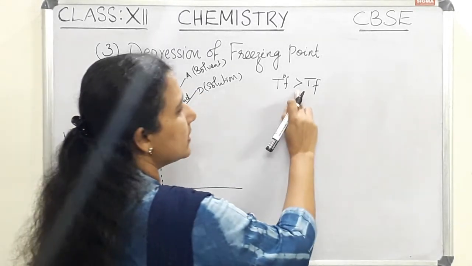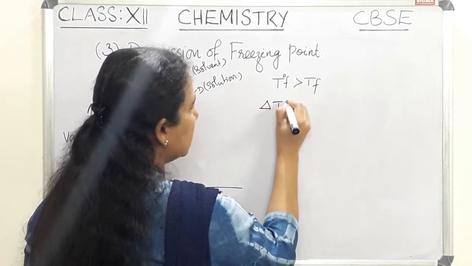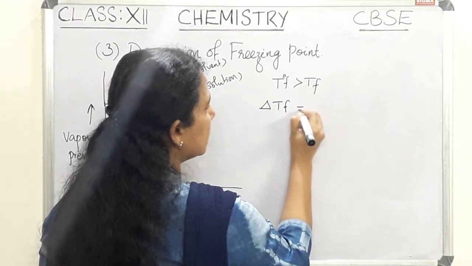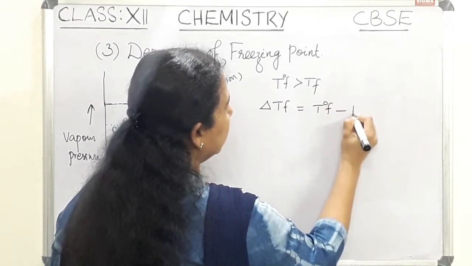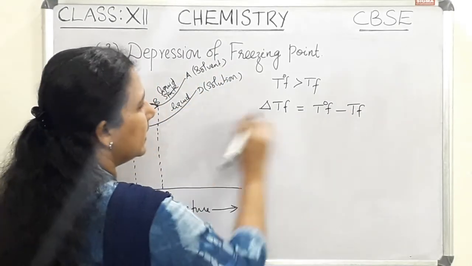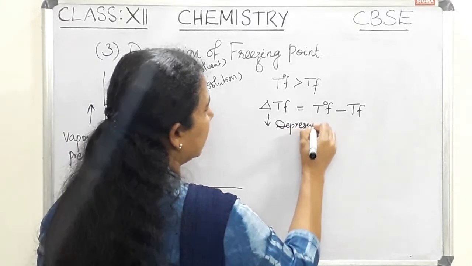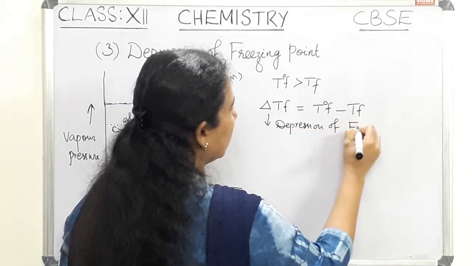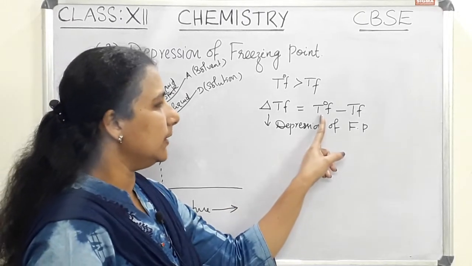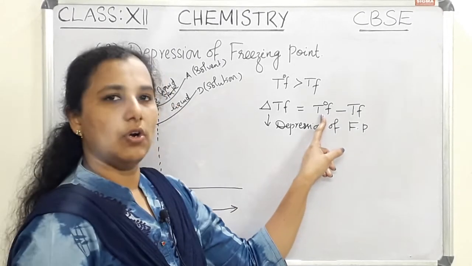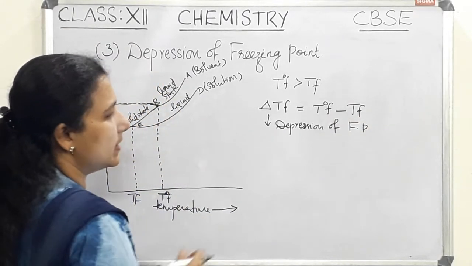There is a difference, delta TF, the difference between T0F and TF. This delta TF is called the depression of freezing point. So depression of freezing point is the difference between the freezing point of the solvent and the freezing point of the solution.